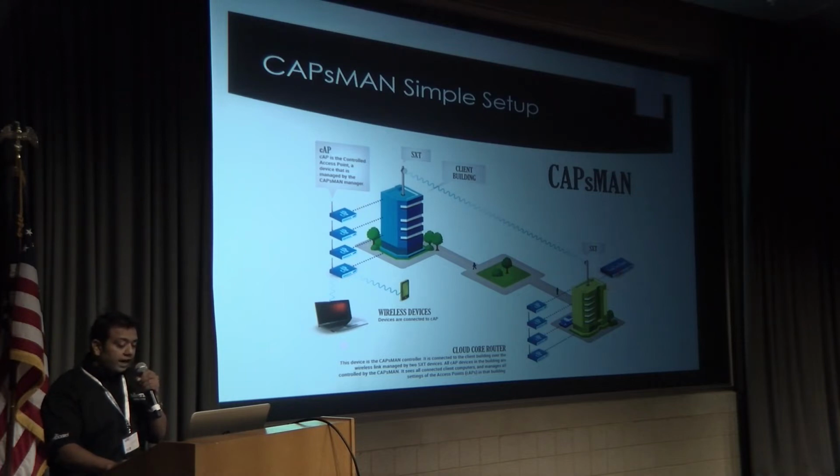So first of all, I start from one building where we installed one Cloud Core Router, and we will install the CAPsMAN here, and we will associate the CAP APs to make the wireless system, and any person who is in this building can go up and down and should be able to connect to the wireless system.